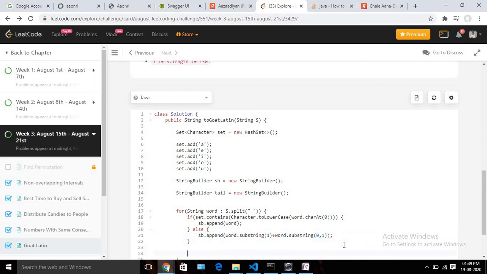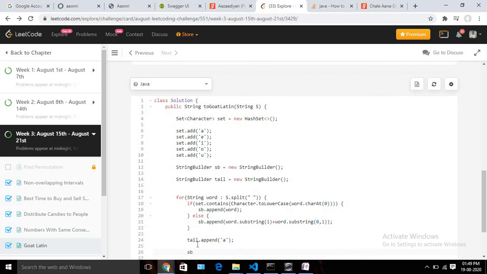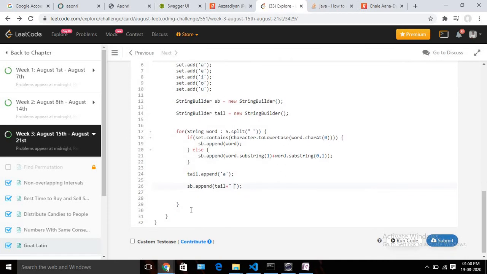Okay, and once we are done, we are taking one tail variable. In that we are going to maintain the number of a's, right? So if it's the first word, we are going to append only one single a. If it's the second word, then we are going to append 2 a's. So we are going to maintain that in our tail string builder. So it should be tail append a every time. After that we are going to append that to our actual result, or string builder append tail. Okay, and every time once we are appending one word, we need to append one extra space also, right? I think that's pretty much for the for loop.